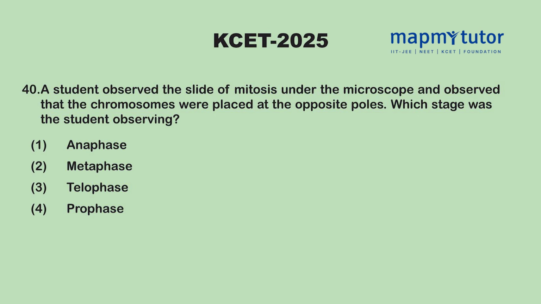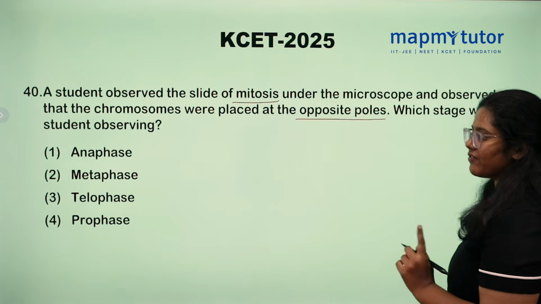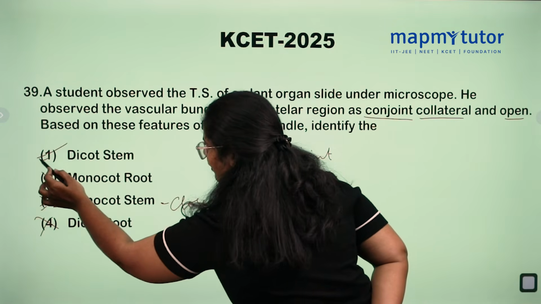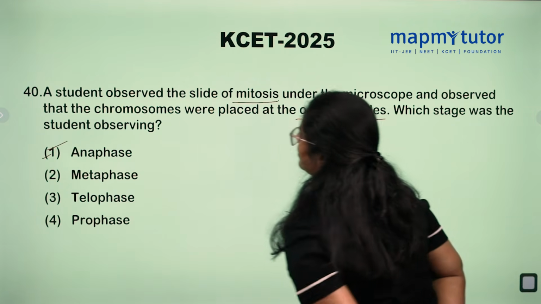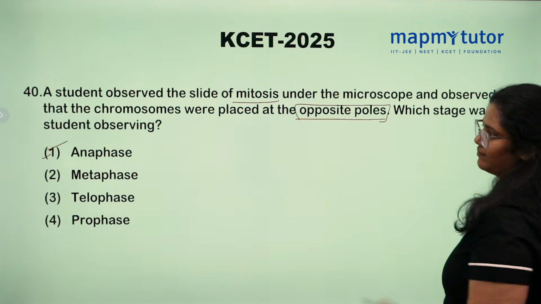A student observed the slide of mitosis under the microscope and observed that chromosomes were placed at opposite poles. Which stage was the student observing? Is it anaphase, metaphase, telophase, or prophase? Yes, in the stage of anaphase, the chromosomes were placed at opposite poles.